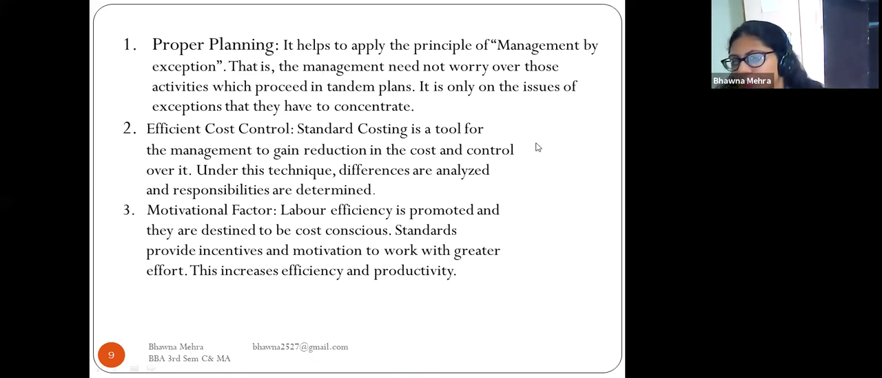So according to the motivational factor, labor efficiency is promoted and the standards provide incentives and motivation to work with greater effort. If an employer gives his employees incentives and motivation, this increases efficiency and productivity in the organization.